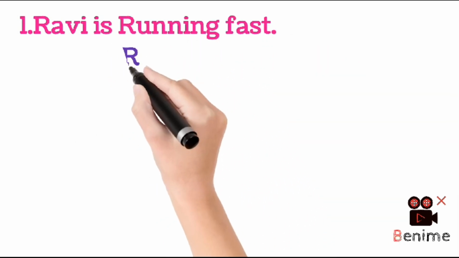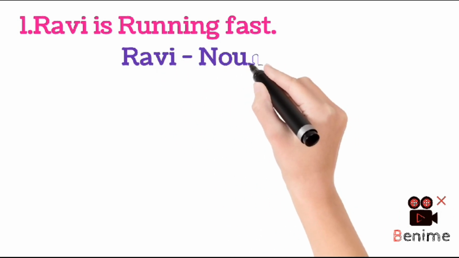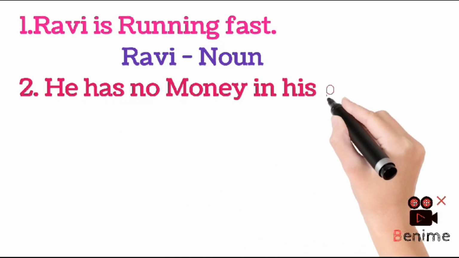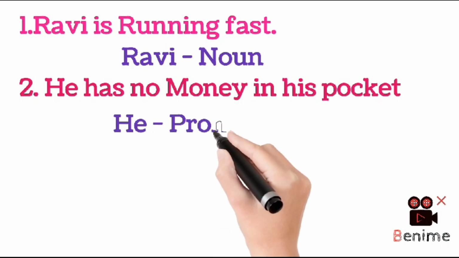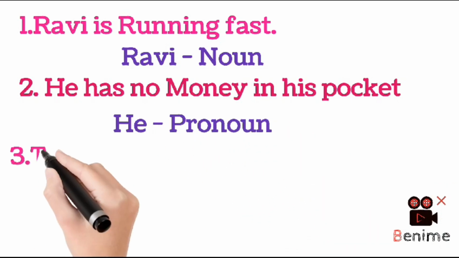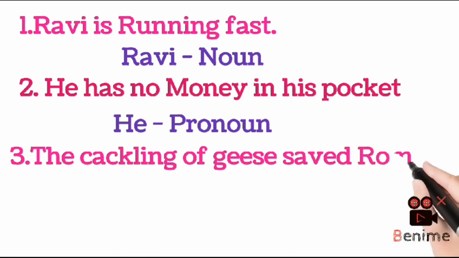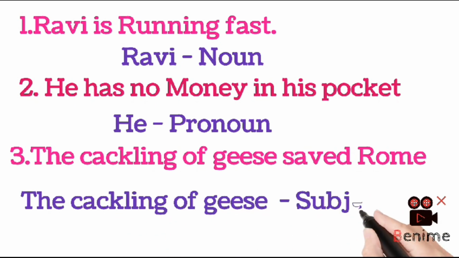Note from the examples that a subject can be a noun like Ram, a pronoun like he, or a noun phrase like the cackling of geese, and a predicate must contain a verb. It may or may not have other words, but a verb is compulsory here.